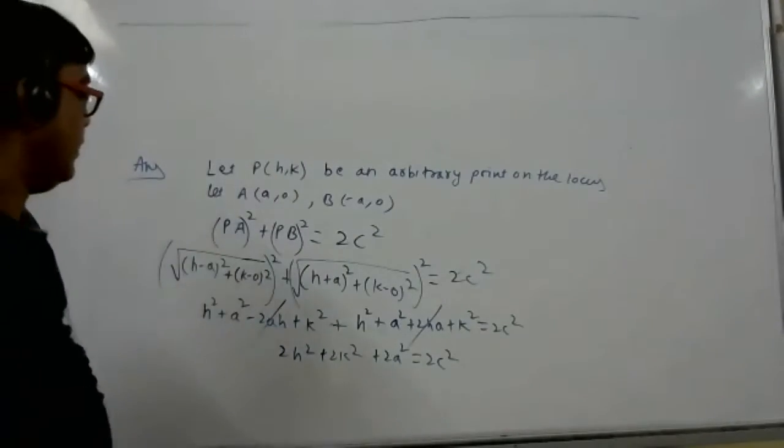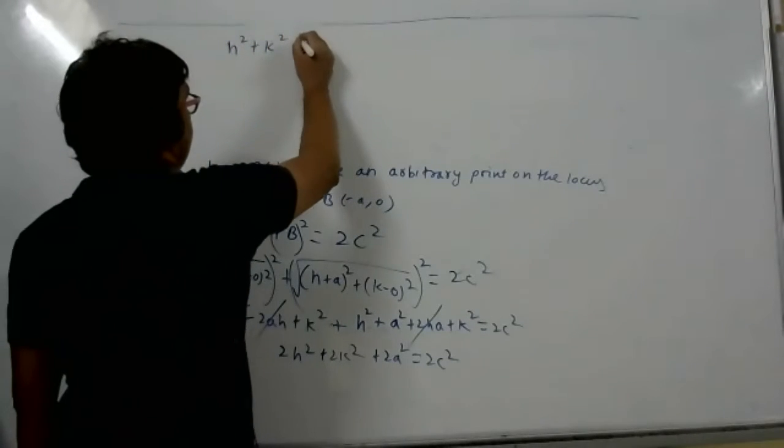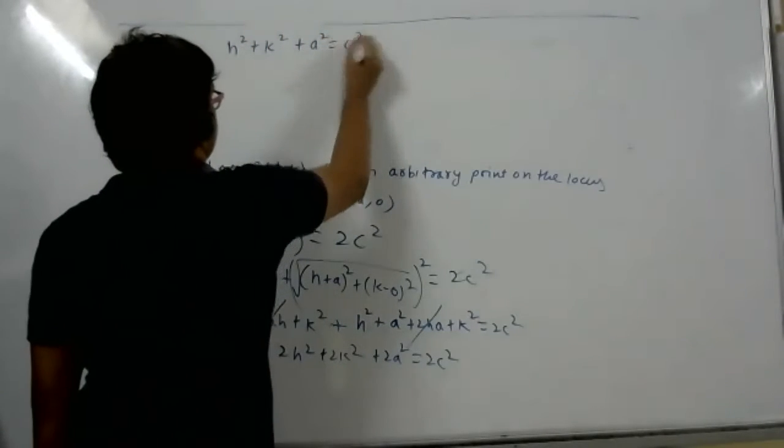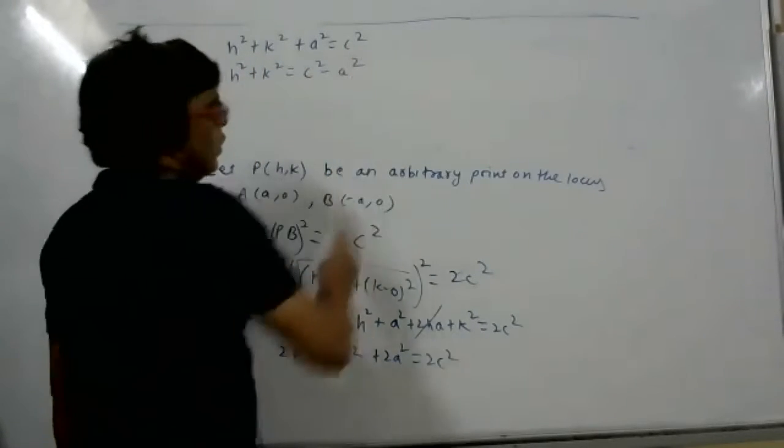How much? H square. So this is the final equation. H square plus K square, A square is equal to C square, H square plus K square, C square minus A square. Finally, what we should do at the end?